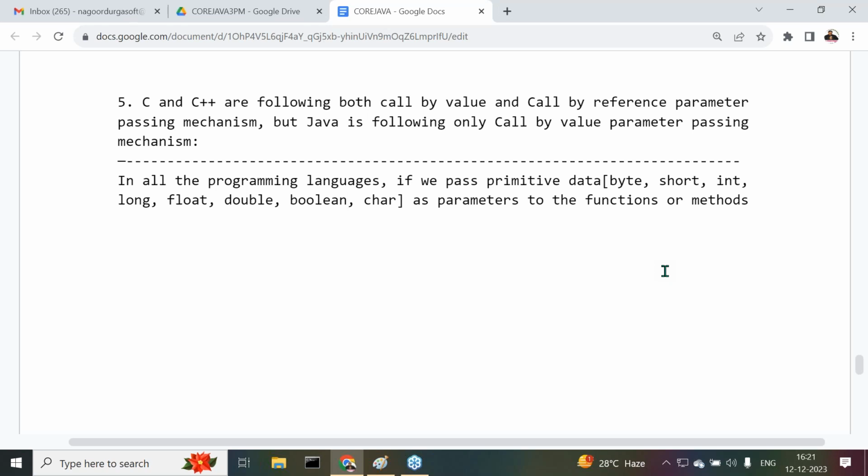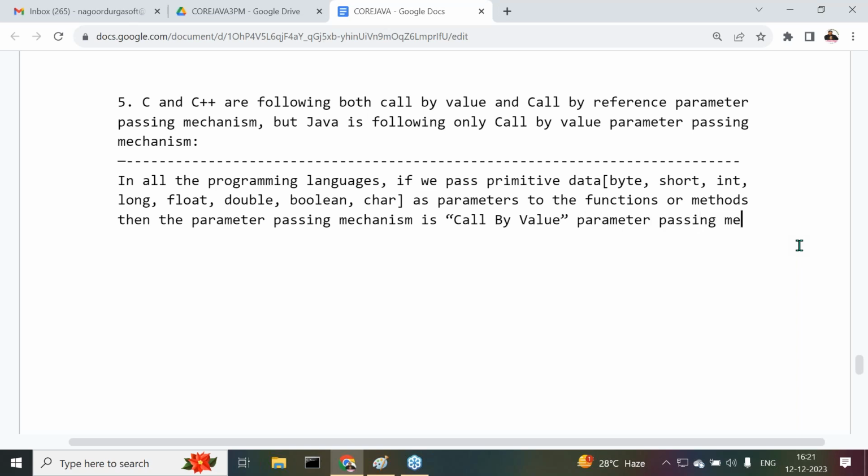If we pass primitive data as parameters to the functions or methods, then the parameter passing mechanism is call by value. Simple.